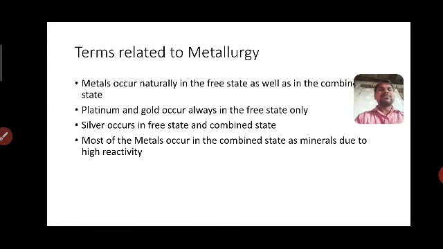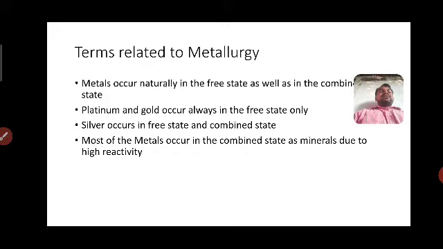Terms related to metallurgy. Metals occur naturally in the free state as well as in the combined state. So platinum and gold always occur in the free state. Silver occurs in the free state and the combined state.